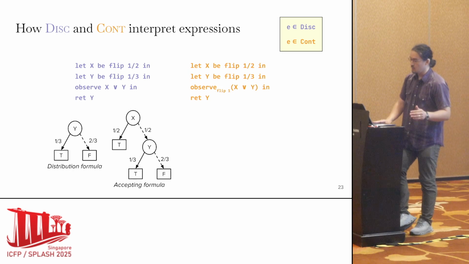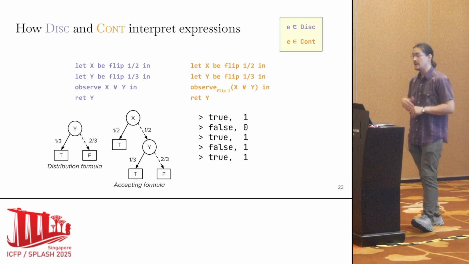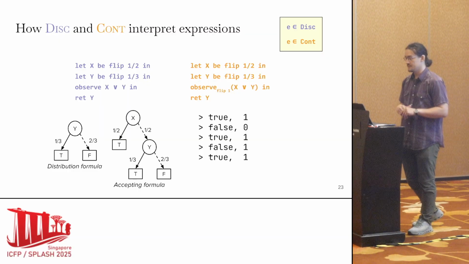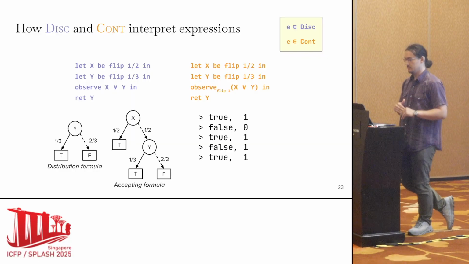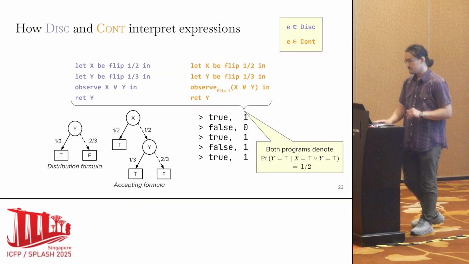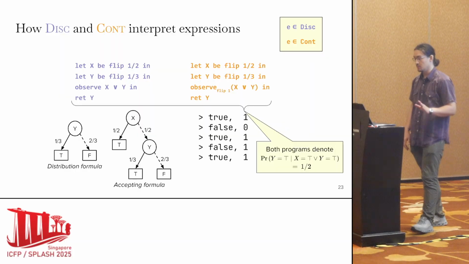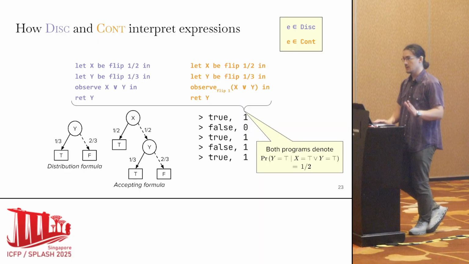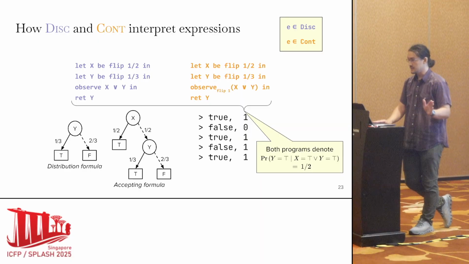In Cont, we will return weighted samples of y, where the weights are drawn from those observe statements, here returning 1 if x or y is true, or 0 if that is false. Now, both programs shown denote the probability that y is true, given x or y is true, and specifically the semantics of both programs is 1/2 in this case.